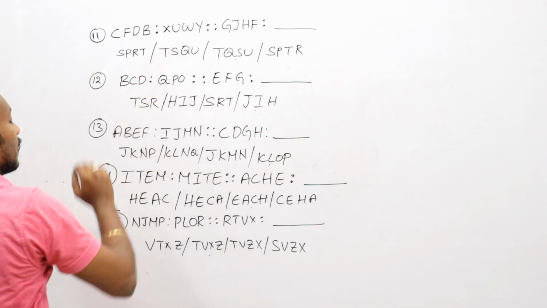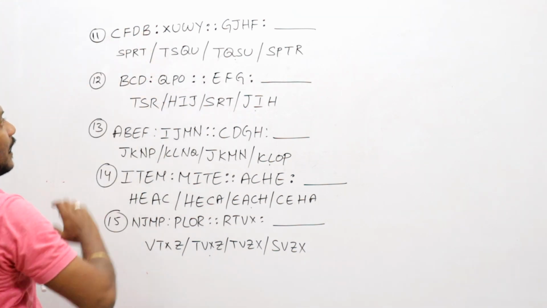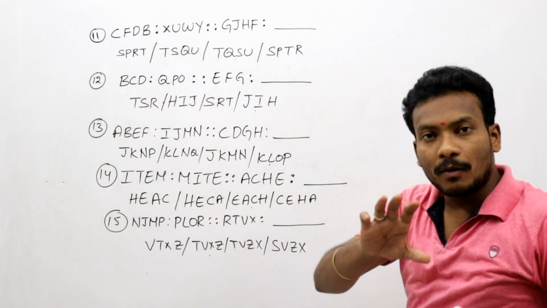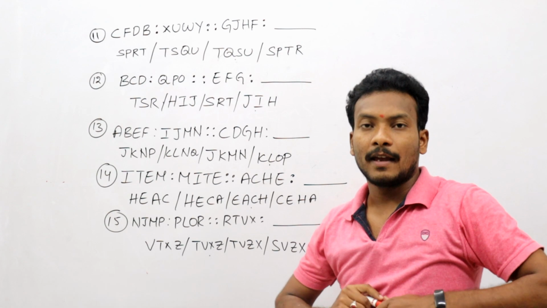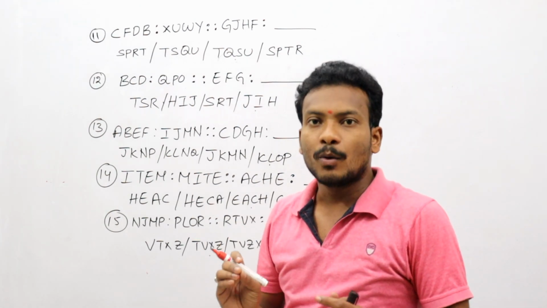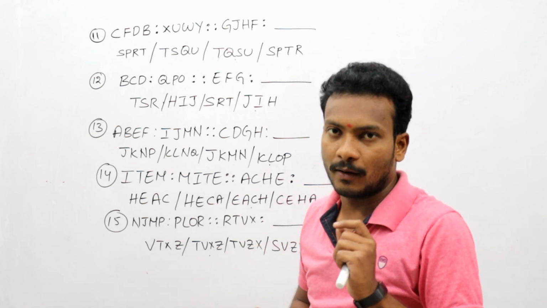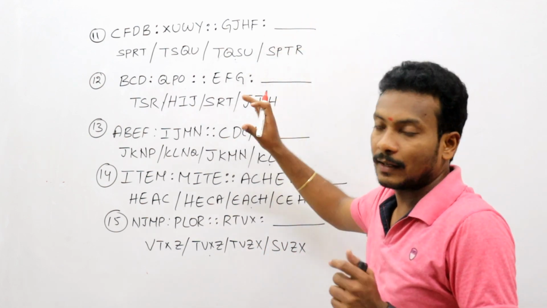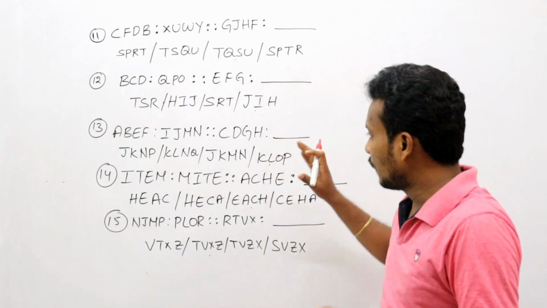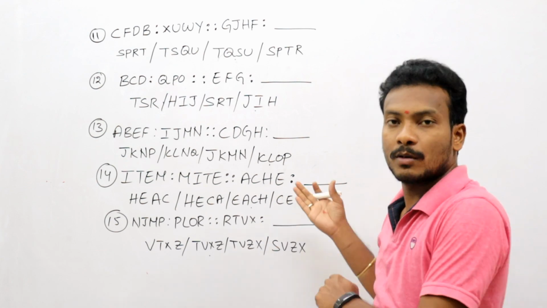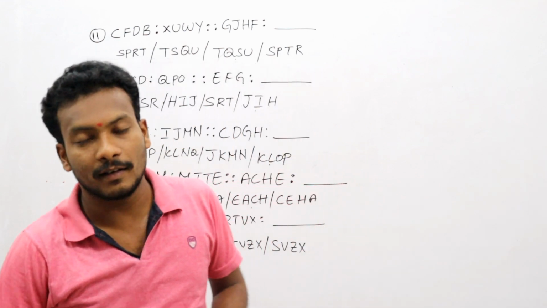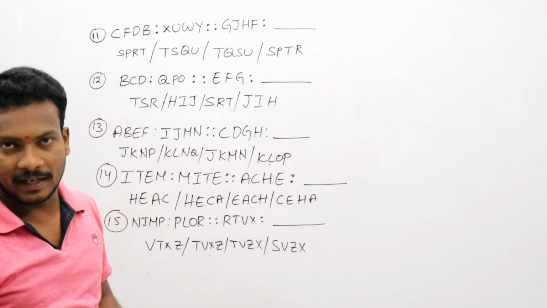Now what is the first one? This one is CFDB changed into XUWY. What is the logic behind this one? What I told you is, if there is any logic you have to take it directly, otherwise you have to convert it into numbers. This one is not given exactly. Suppose look at the second one. This is also somewhat difficult. What about the third one? This is also somewhat difficult. What about the fourth one? Once go through this.